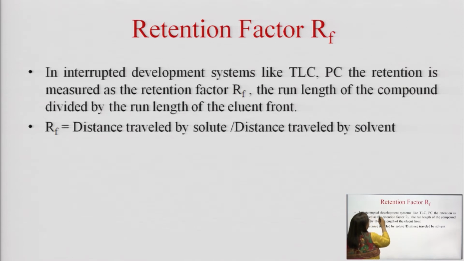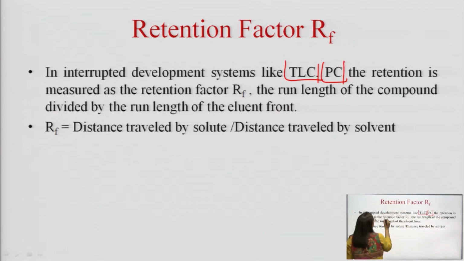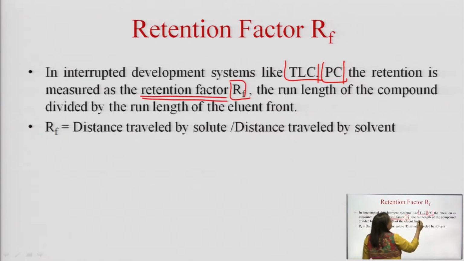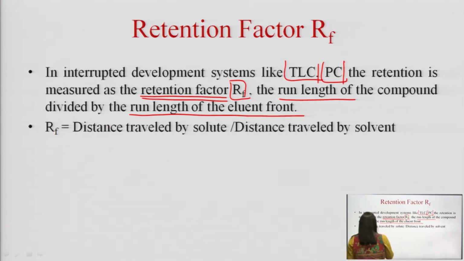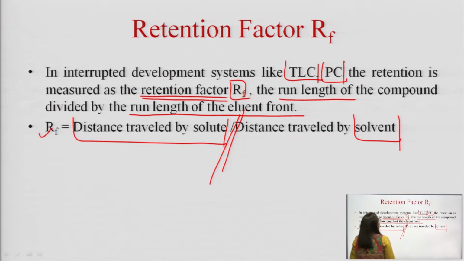In uninterrupted developmental systems like TLC and paper chromatography, the retention is measured as the retention factor, RF, where the run length of the compound is divided by the run length of the eluent front. So, RF is defined as the distance travelled by the solute divided by the distance travelled by the solvent. Let us give a little light on this.